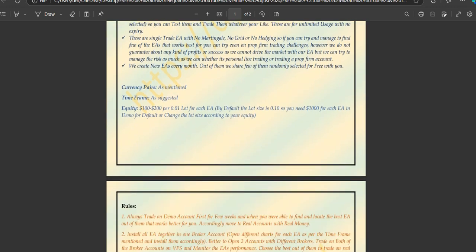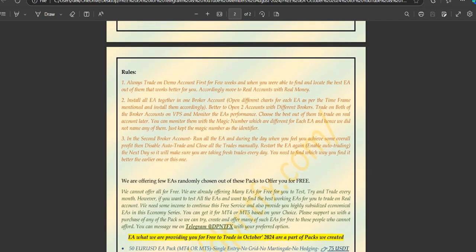And if you are trading with just 0.01 lot size, then probably you can start with like 10 expert advisors. You can start with 1000 or 1200. Okay, so it is as simple as that. So always try on a demo account first for a few weeks, and when you are able to find the best out of them that works best for you, then you can move to real accounts or real money.